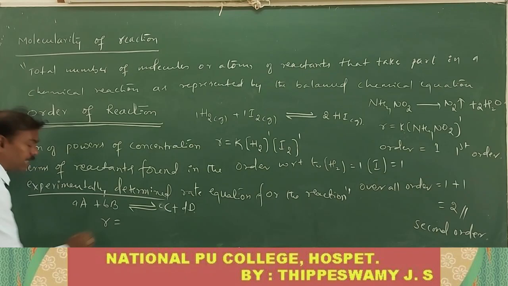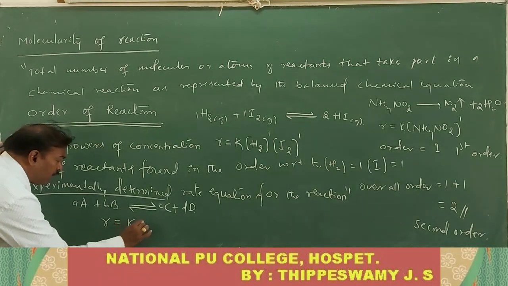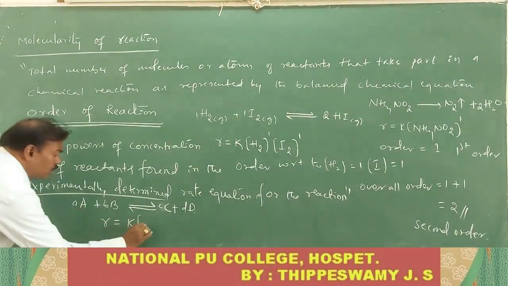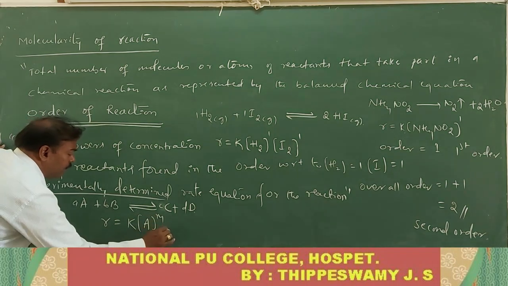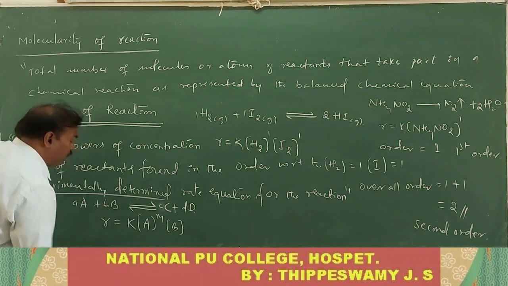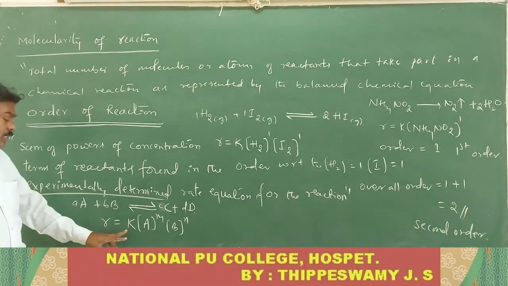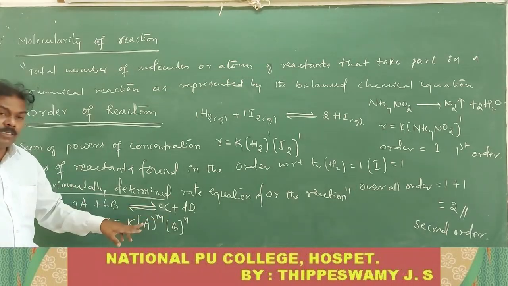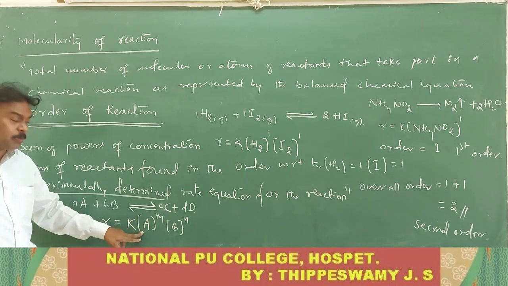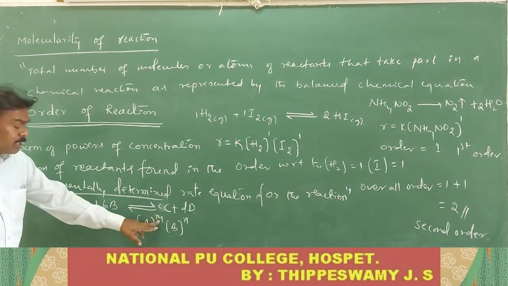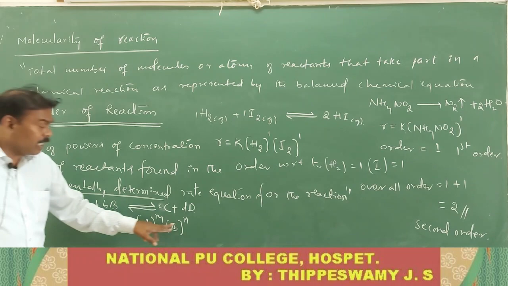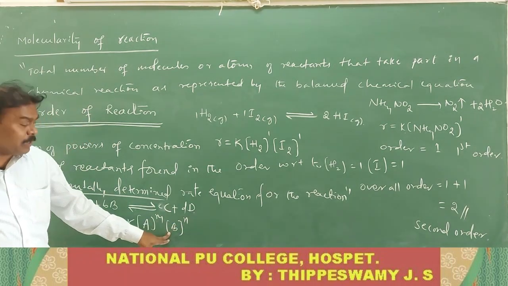Rate equation for the reaction: R is equal to K into the molar concentration of A to the power m, and the molar concentration of B to the power n. What are m and n? m and n are the orders with respect to A and B. m is the order with respect to A and n is the order with respect to B.